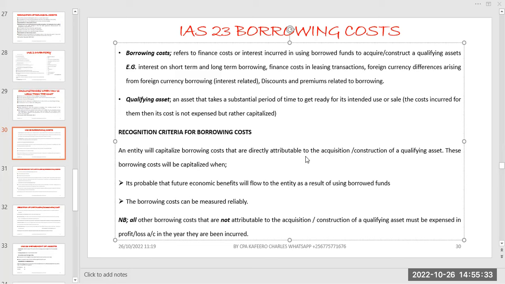Today we are going to talk about IAS 23, that is borrowing cost.